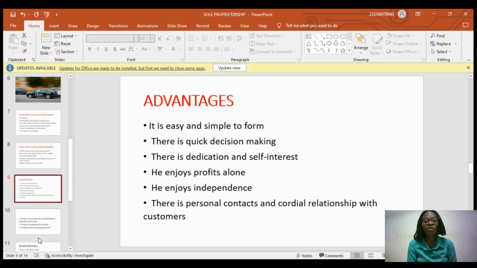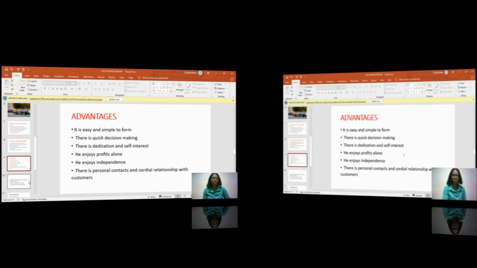Now let's see, what are some of the things you enjoy, your advantages, for having your own business? What are some of the advantages you enjoy for having your own business? One, it is simple to form. It's very, very simple and easy to form. It's just you sitting in your room and thinking of something to do or to produce.